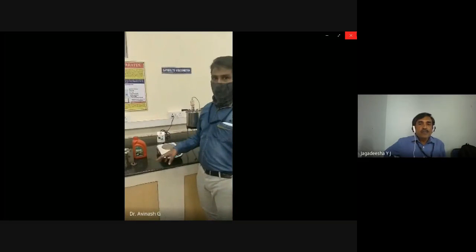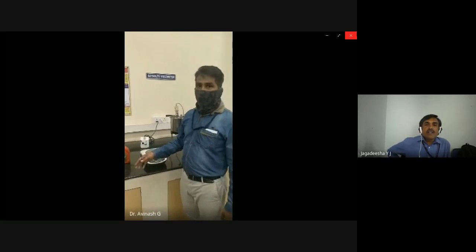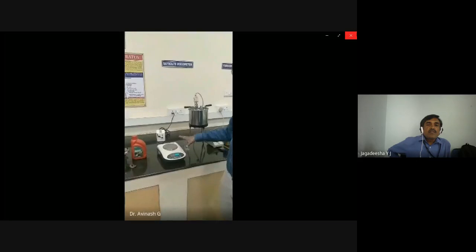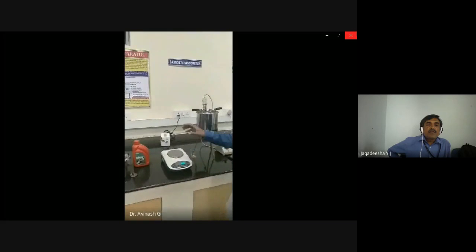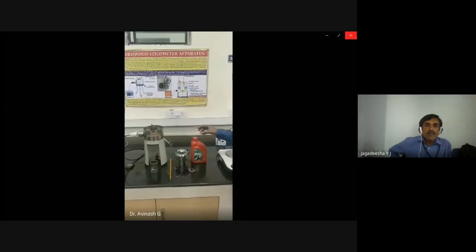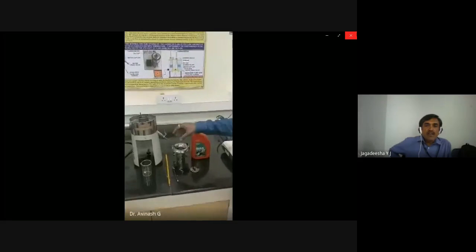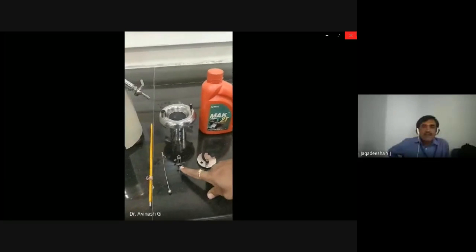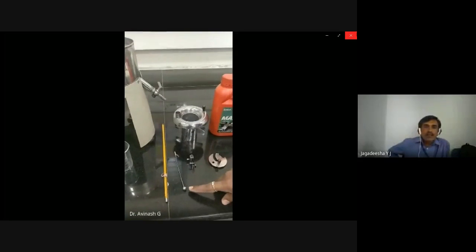Now they are going to explain the Redwood operators' equipment. As usual, they are showing the digital weighing balance, lubricating oil, and the lid that closes the apparatus.